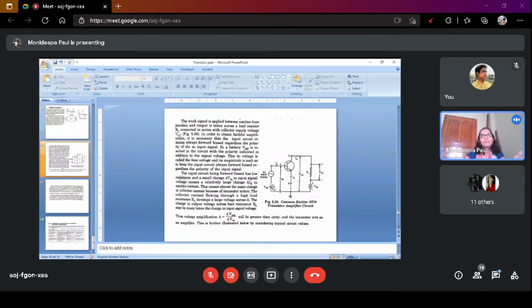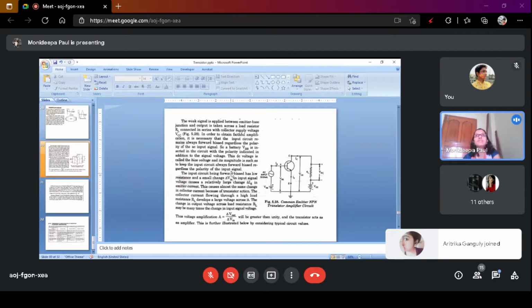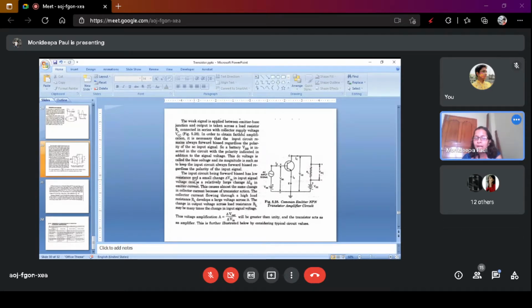This bias voltage should be in such a manner that it keeps the base emitter junction always forward biased. The DC voltage is called the bias voltage and its magnitude is such as to keep the input circuit always forward biased regardless of the polarity of the input signal. The input circuit, being forward biased, has low resistance, and a small change of input voltage delta V in the input signal causes a relatively large change in input current, that is delta IE in the emitter current.